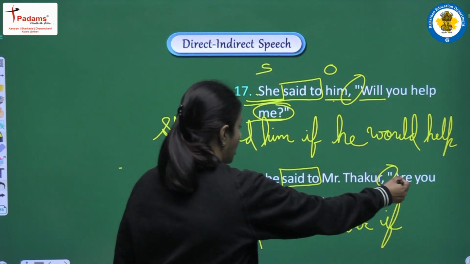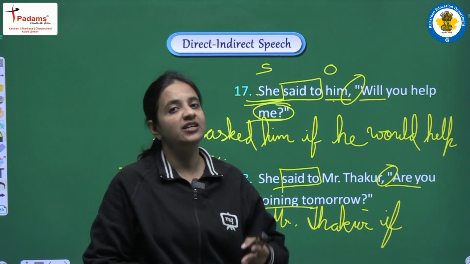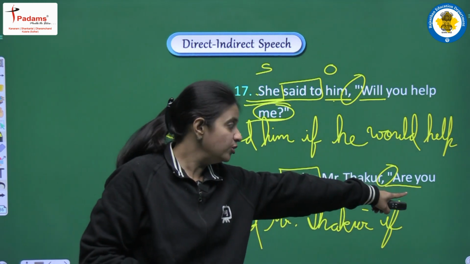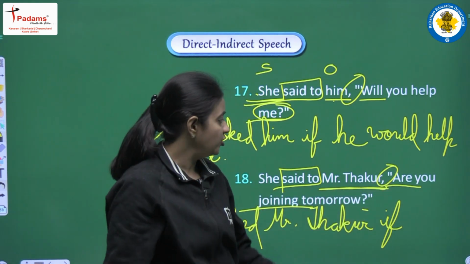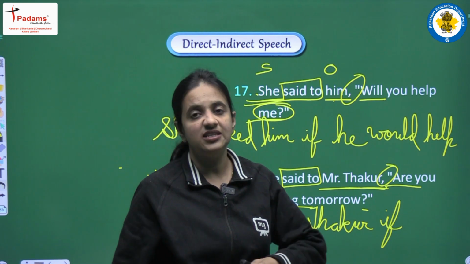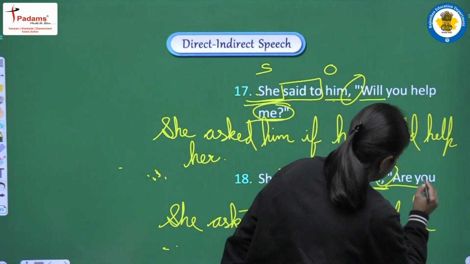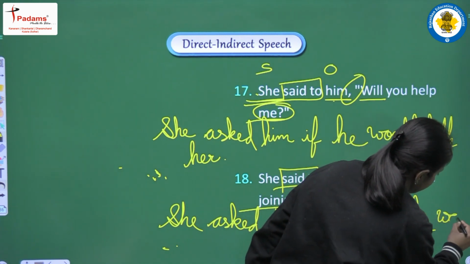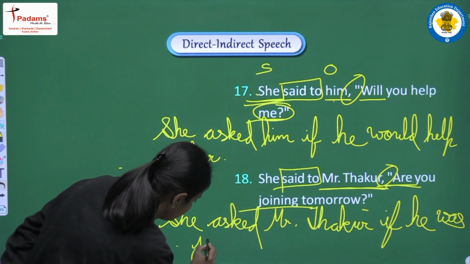Next, are you joining? So are we have to convert into past form, that is was or were. You is a second person pronoun. So it will be converted according to the object, that is Mr. Thakur. So Mr. Thakur is masculine. So because of that, we will use he. Are we will convert into past, so it will be was. If he was joining.